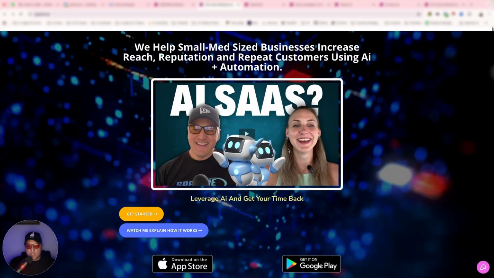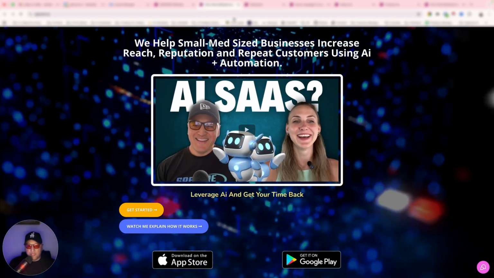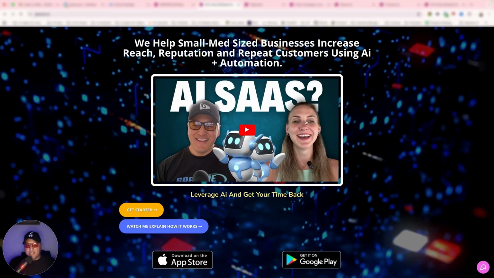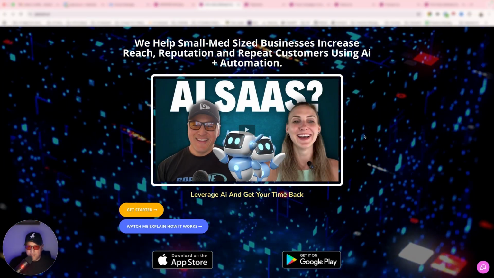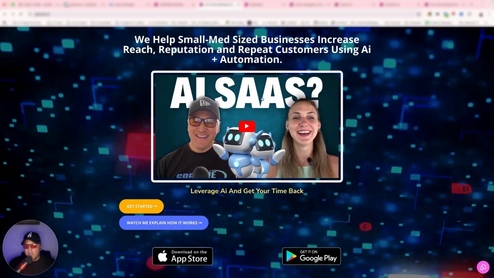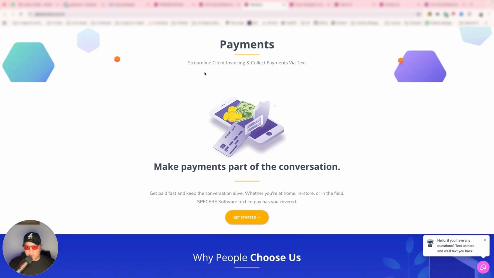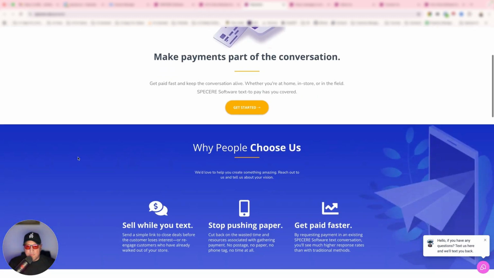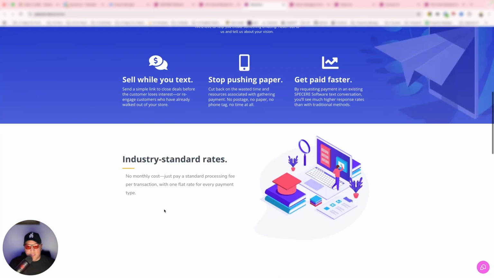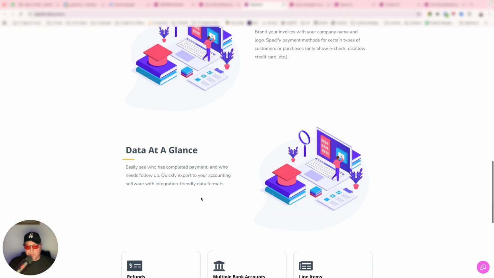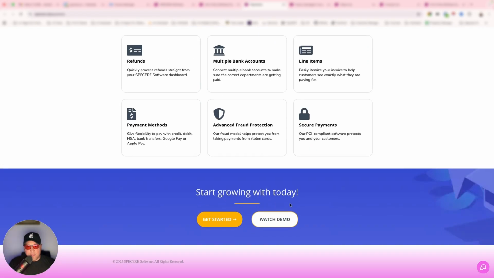So let me just quickly go through the website. For context, our website actually has 27 pages, right? I'm just going to run through a couple of them. This is our payments page, where it showcases the payment features within Spacia. As you can see, pretty basic, pretty standard. And then obviously the call to action to get started, watch a demo, right?